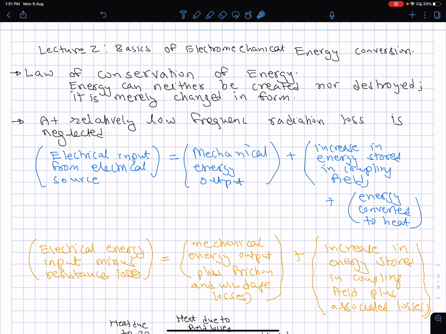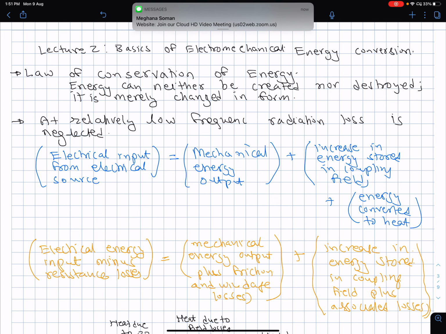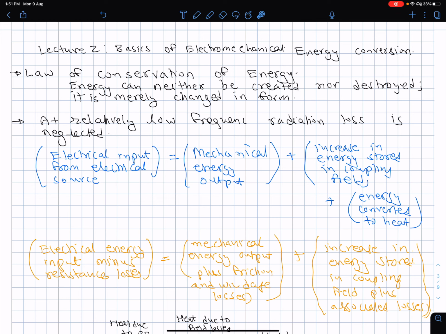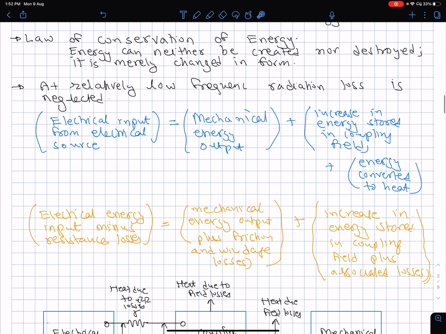And then finally, in transportation of electrical energy itself, there are resistive losses, right? We discussed, which are essentially converted to heat. So the point is, conversion to heat is irreversible. In the sense, if something gets converted to heat, we lose it. But other than that, conversion between the mechanical and electrical output is reversible.